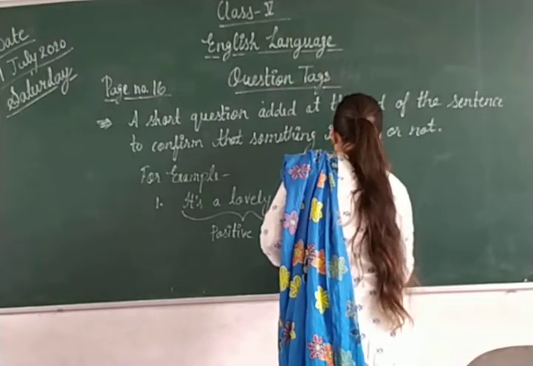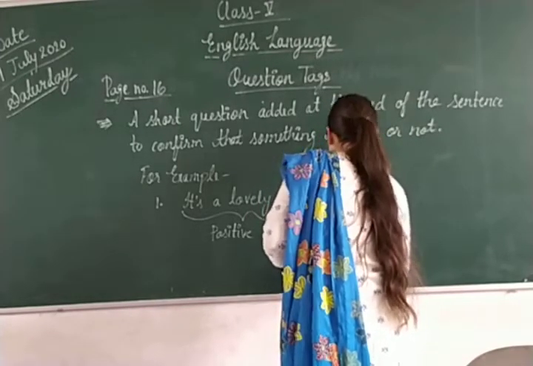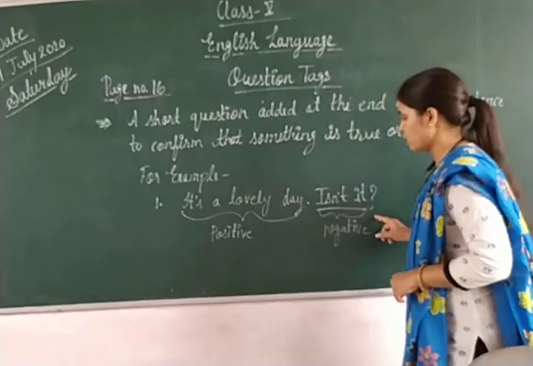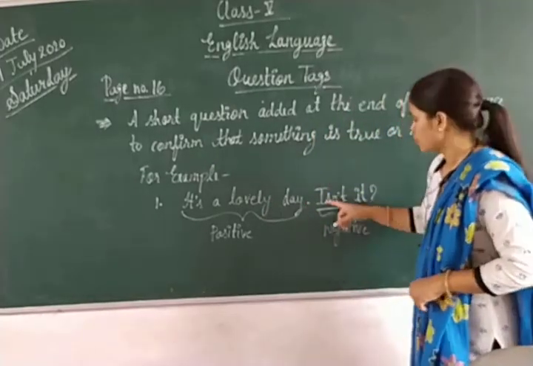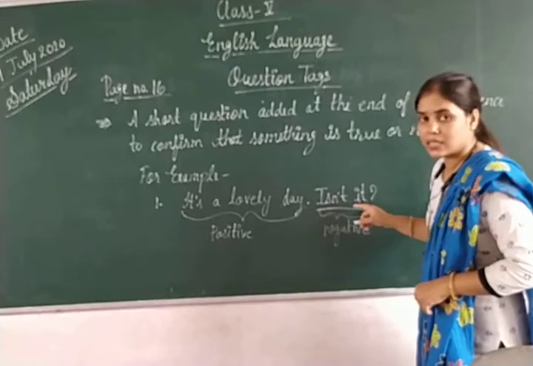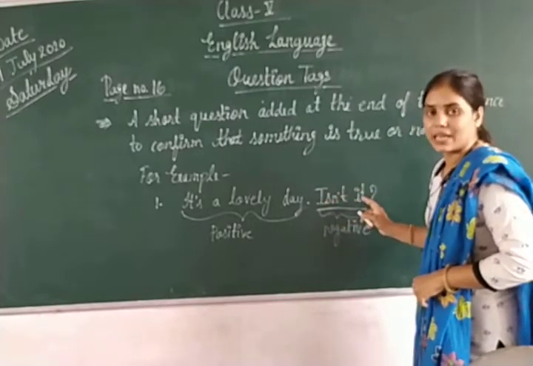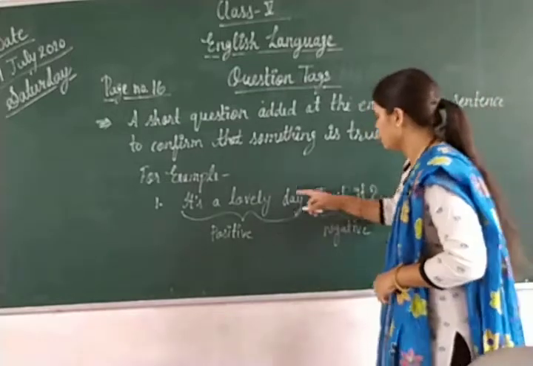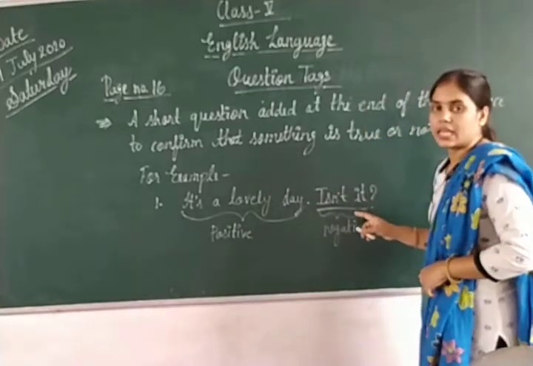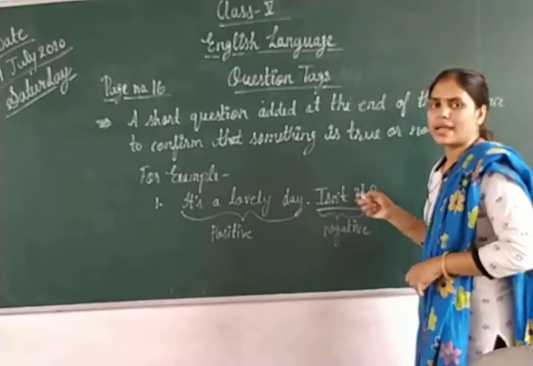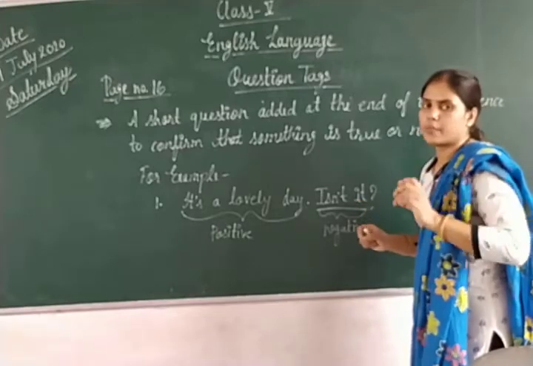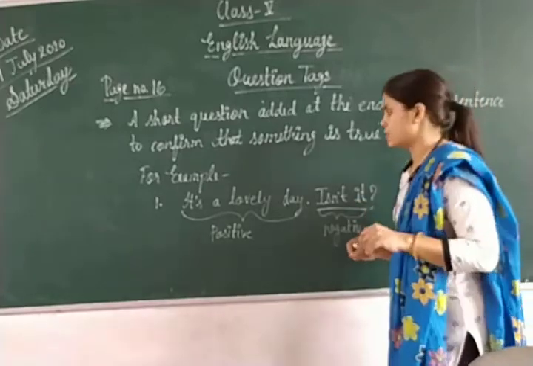If the statement is positive, then the question tag will be in negative form. So I have added, isn't it? Means not I have added. It's positive, but I have changed it into negative, isn't it?